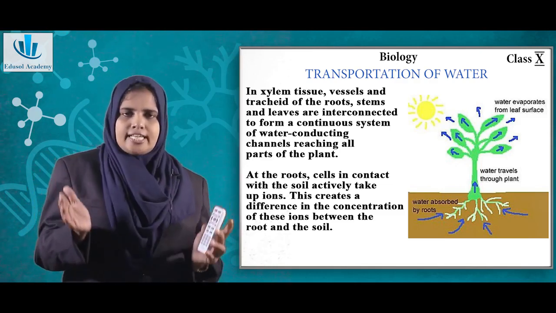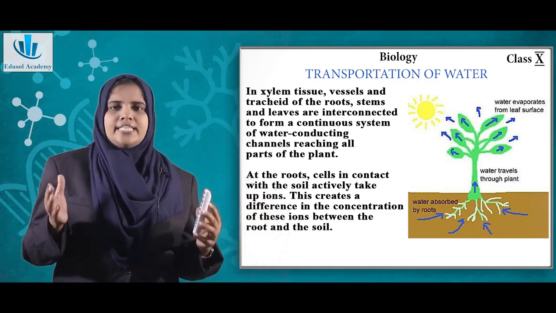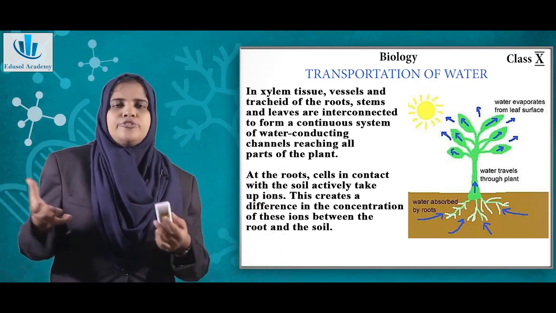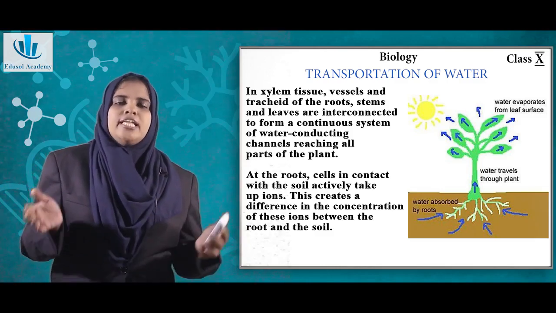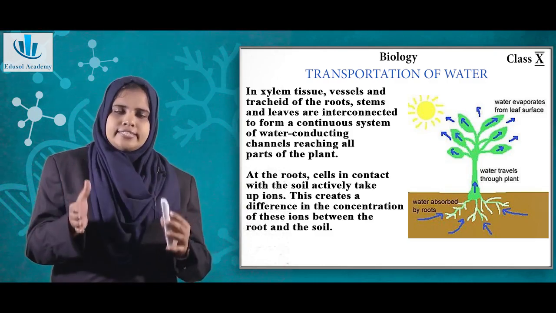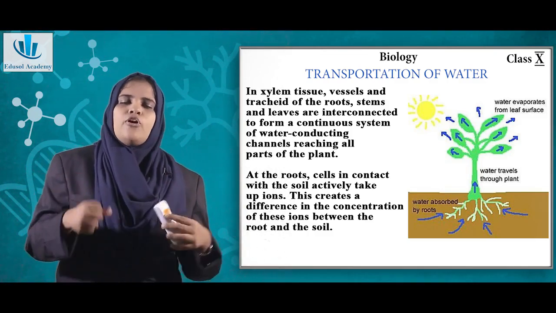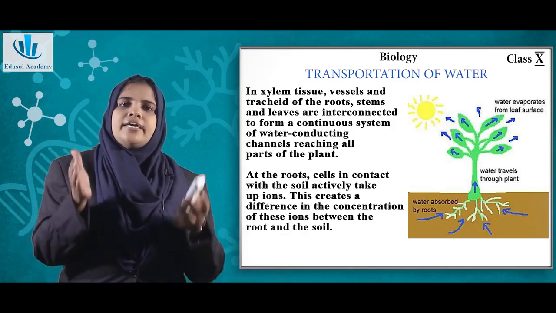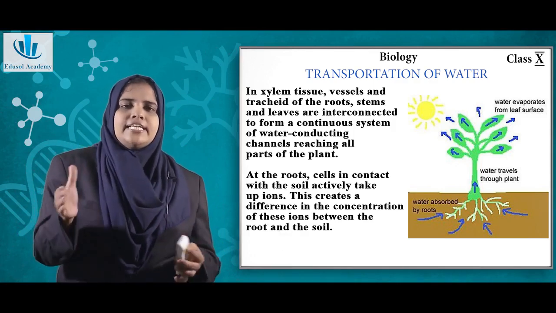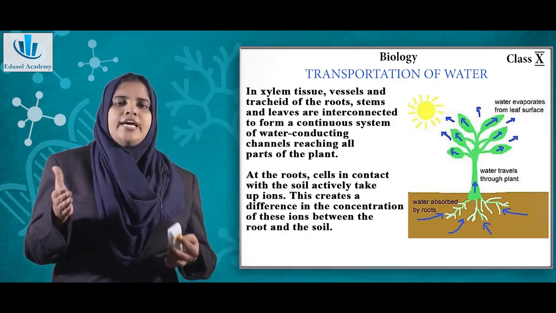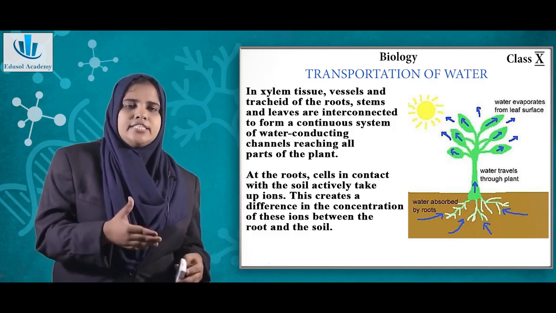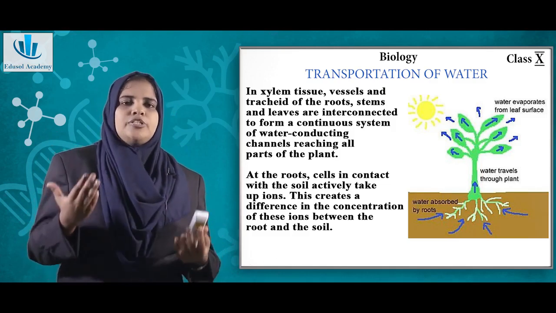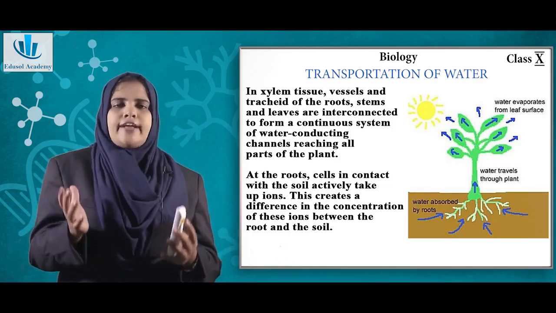See, there are cells near the root. These cells absorb a lot of nutrients, or mineral ions to say, from the soil. So now the cells will have more concentration of ions. Because of these pressure differences, that is, there is higher concentration of minerals in the cells closer to the soil and lesser pressure in the soil, the water moves up through capillary action. So this is how the water is transported.